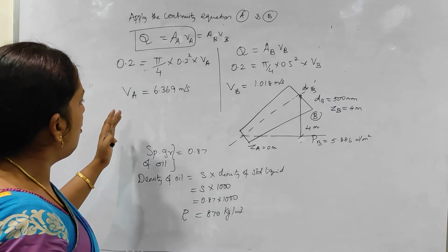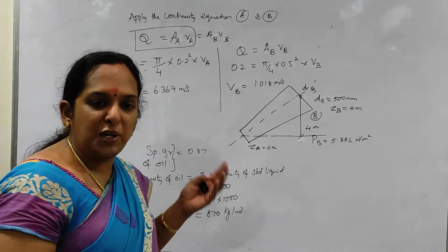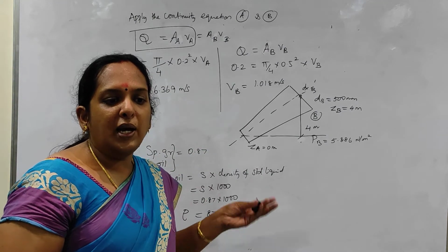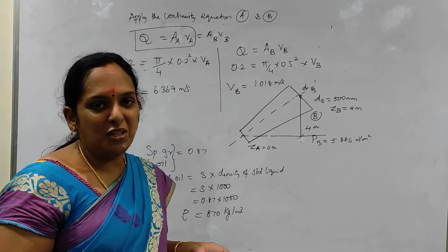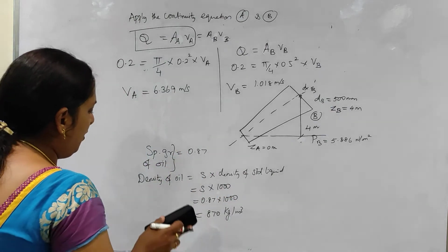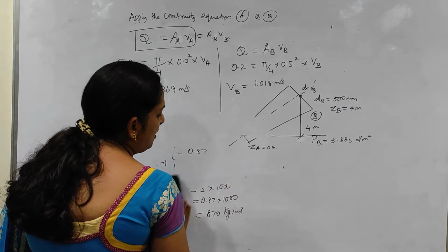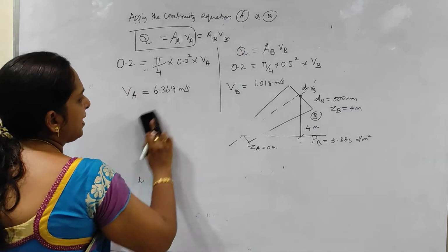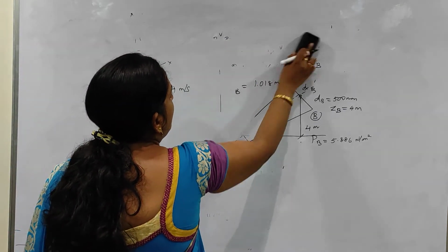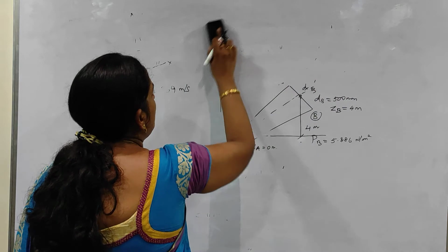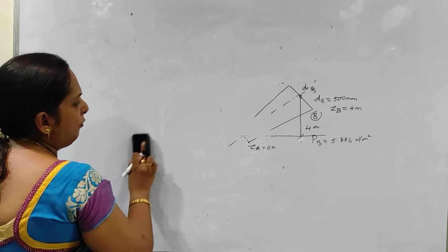So what have we got? We have got the velocities VA, VB. We have got the pressures PA and PB. Z is also given, but the head loss is asked. Now we know all this equation, we'll go with it. Sorry, I have dropped this diagram. One second. So what we are going to do is apply the Bernoulli's equation, and that too Bernoulli's equation for real fluids.